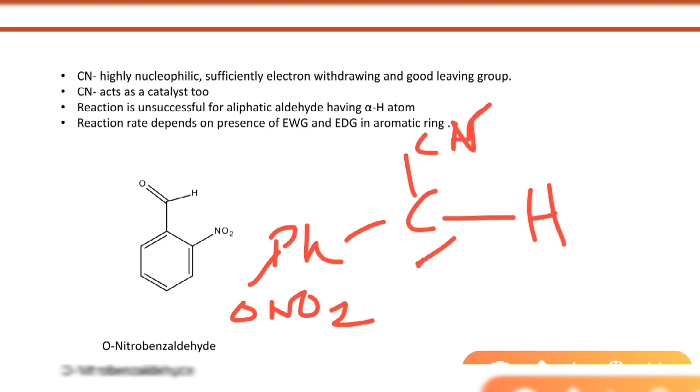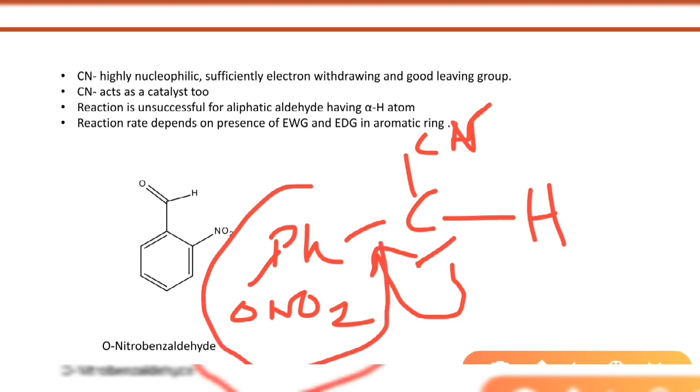Because of steric clash, because of steric inhibition, that negative charge can't go into resonance with that phenyl group, though a nitro group is present in the ortho position. Because this is the ortho position, there is a steric clash, so it can't go into resonance with the phenyl ring.